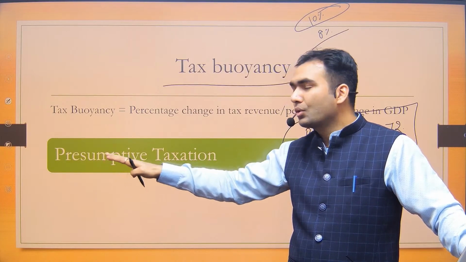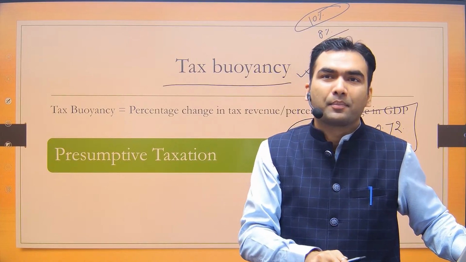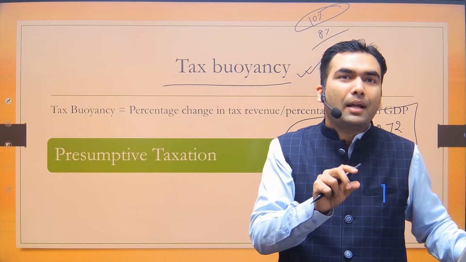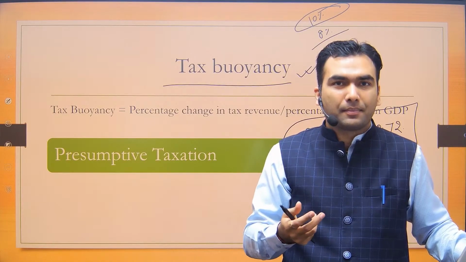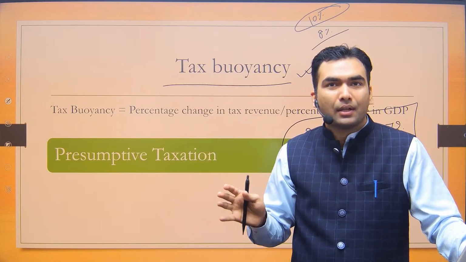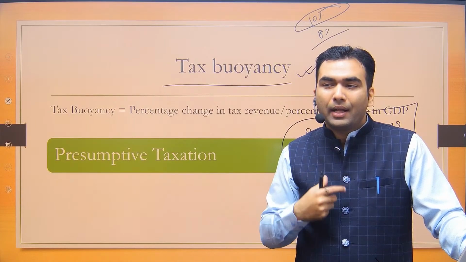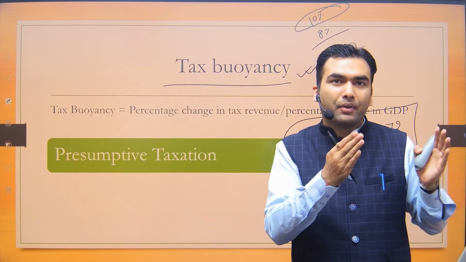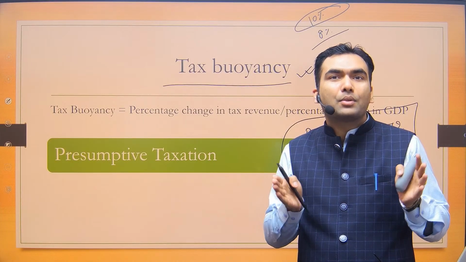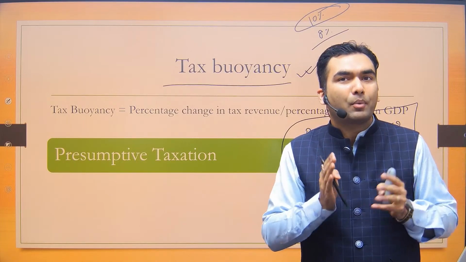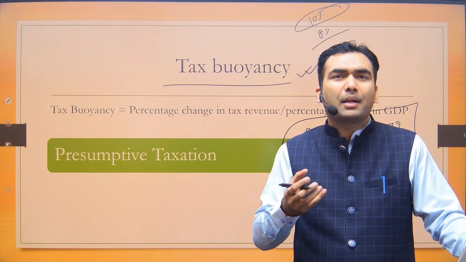Now, presumptive taxation is also a kind of simplification. Like if there is a professional, doctors and advocates, they are not acting as an individual. They are doing some kind of business. They have to maintain an office, there is an expenditure for maintenance of the office, and they have to hire some staff. In actual sense, they have some revenue, they have some expenditure on maintaining that office, and whatever is their profit, they should be made to pay taxes on that profit. But for an individual professional, it can become a burdensome task.